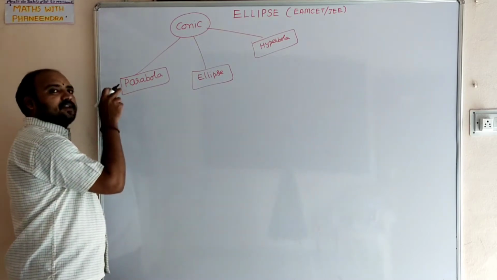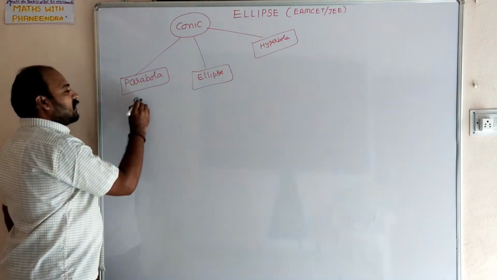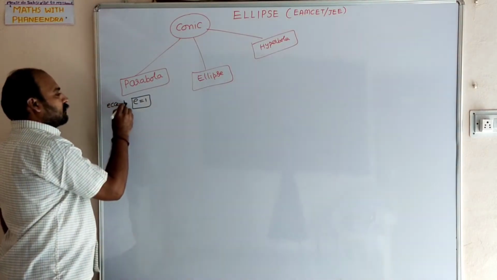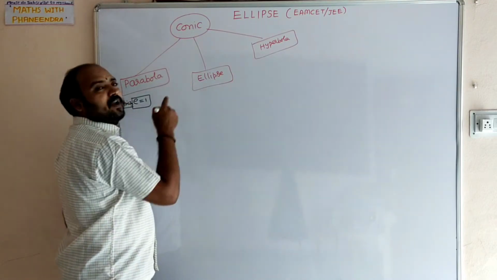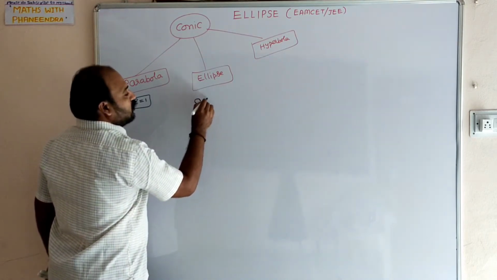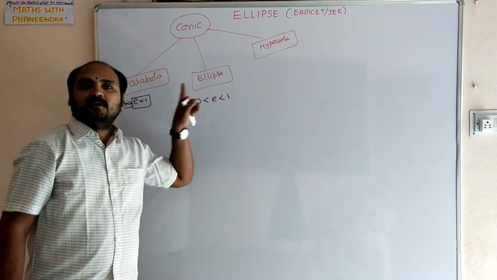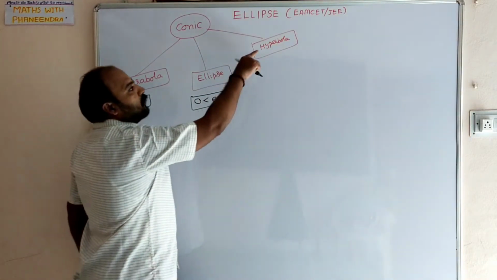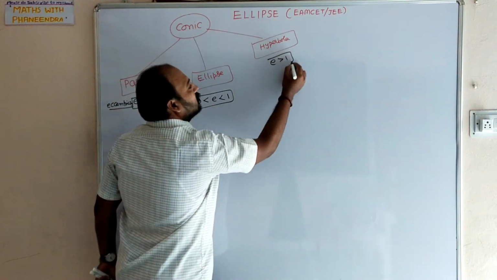A conic is said to be a parabola if the eccentricity value is equal to 1, where E is called eccentricity. The conic section is said to be an ellipse if the eccentricity value lies between 0 and 1, or simply E is less than 1. The conic section is said to be a hyperbola if its eccentricity is greater than 1.